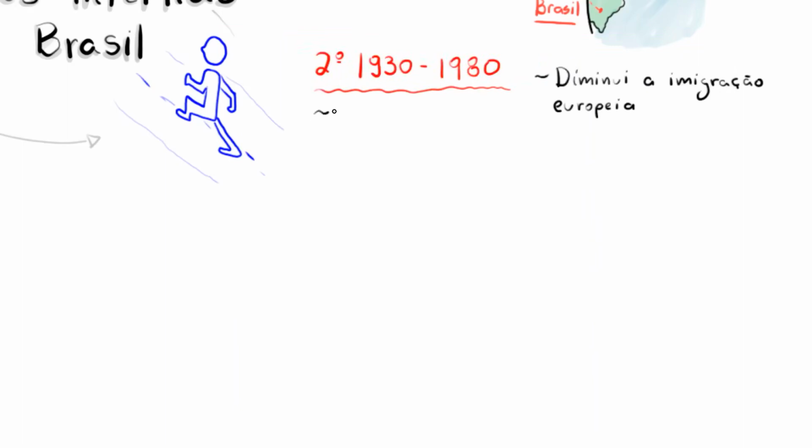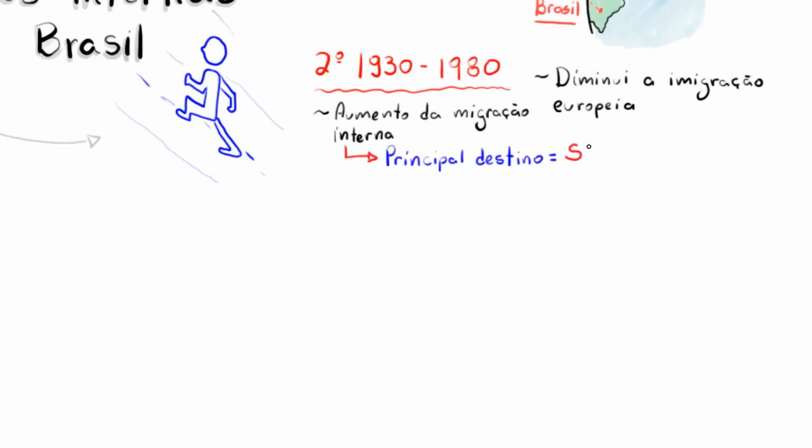And here, as I mentioned earlier in the video, do you remember? What was the main destination? The Southeast region, especially São Paulo, and also the state of Rio de Janeiro, mainly because of the industrialization that was beginning to intensify in Brazil during this period. And as we know, Brazil's industrialization was concentrated in the Southeast region.